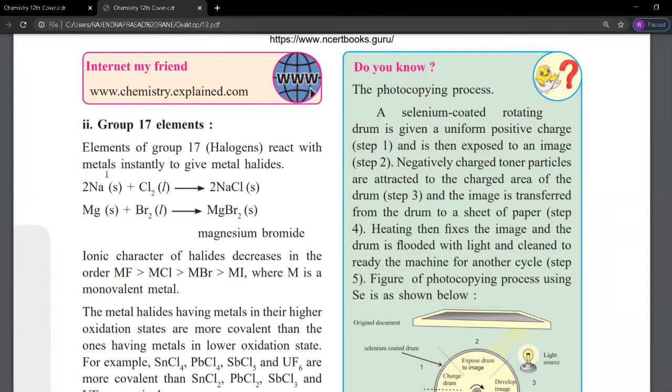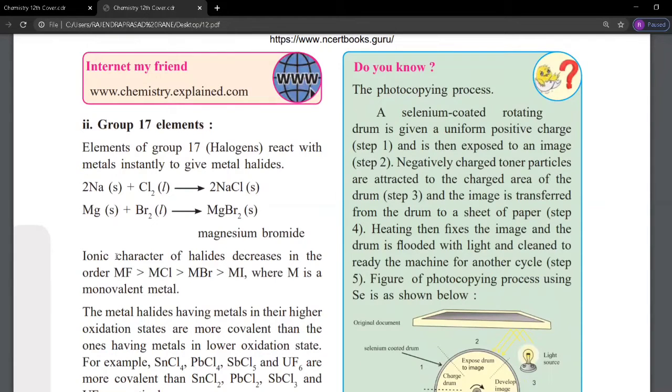Metals instantly give metal halides. Sodium reacts with chlorine, forming solid sodium chloride. Magnesium reacts with liquid bromine, forming magnesium bromide. And the ionic character decreases, that is, metal fluoride, metal chloride, where M is the monovalent metal. The ionic character decreases from fluorine to iodine.